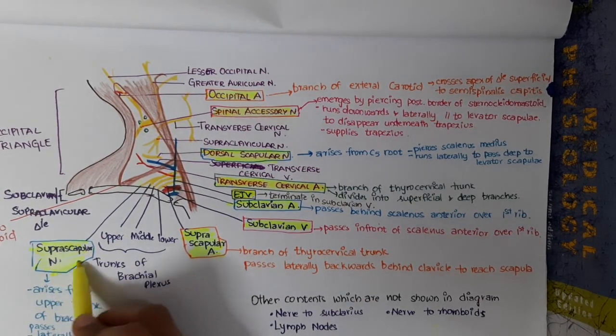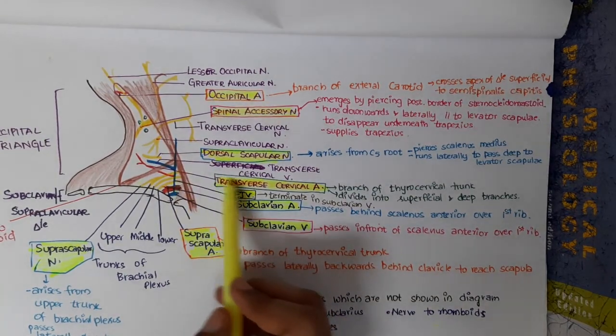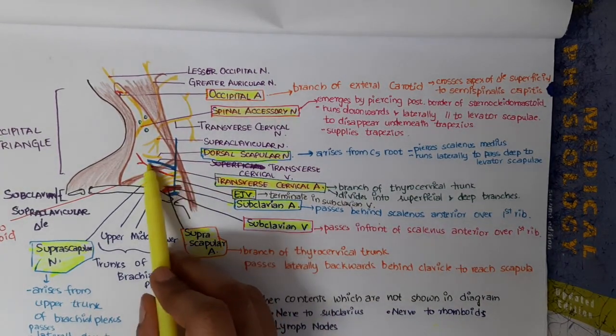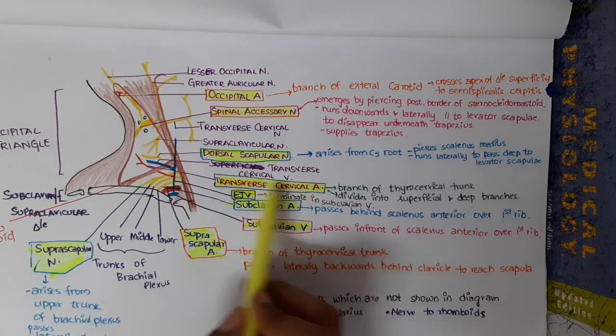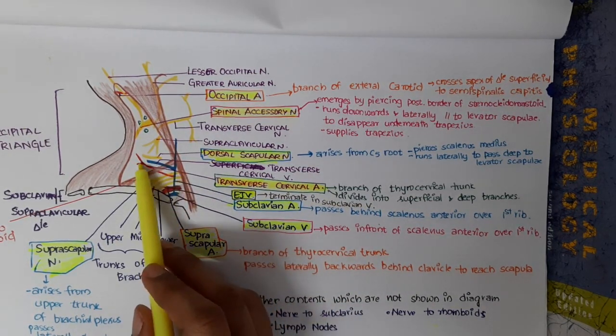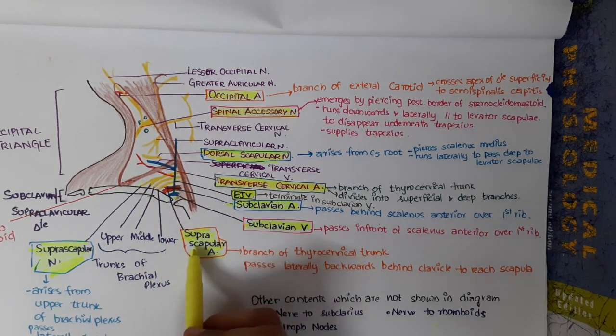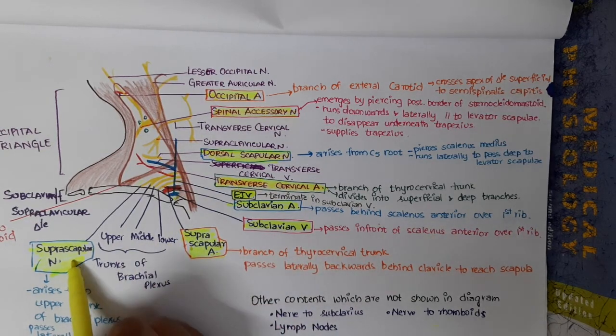The transverse cervical artery comes from the subclavian or supraclavicular triangle and goes into the occipital triangle.